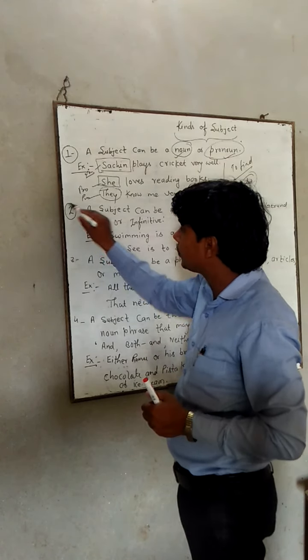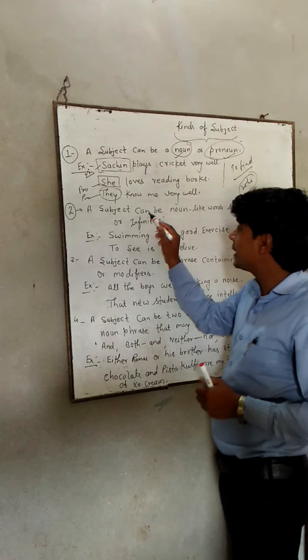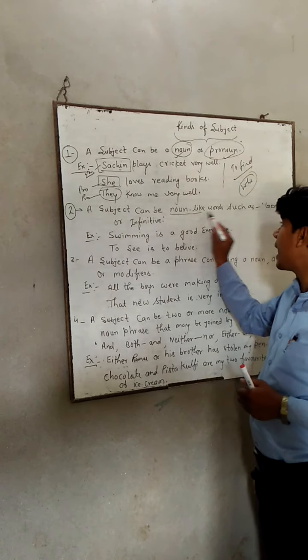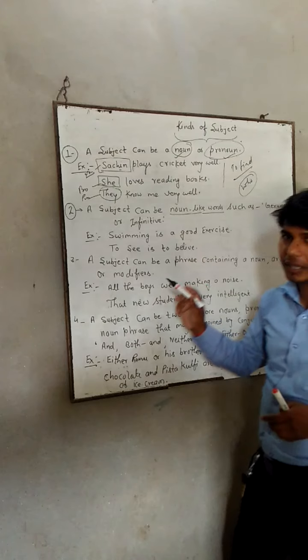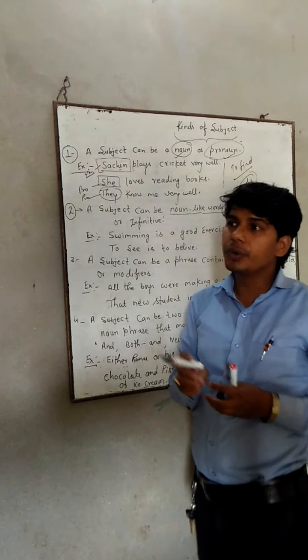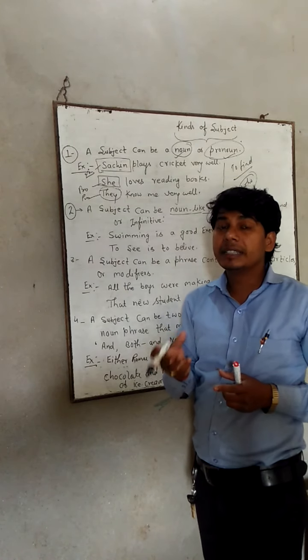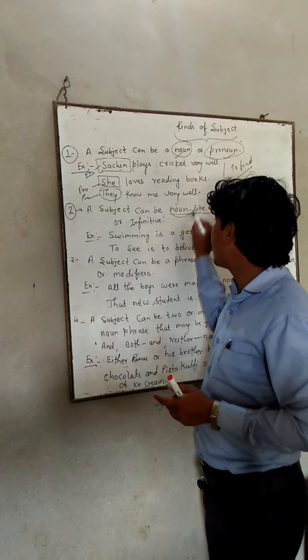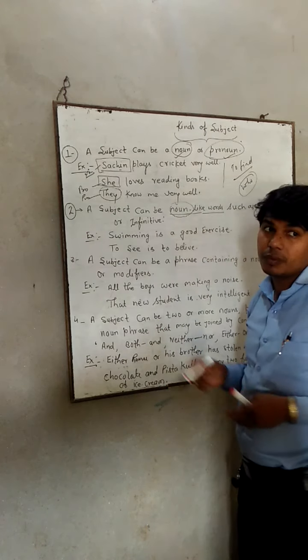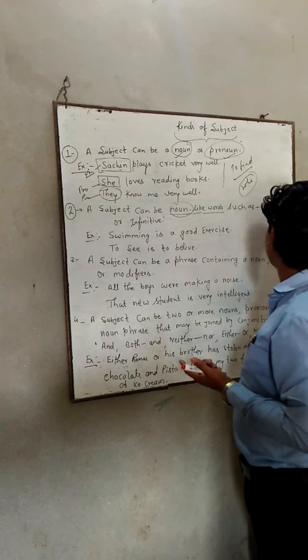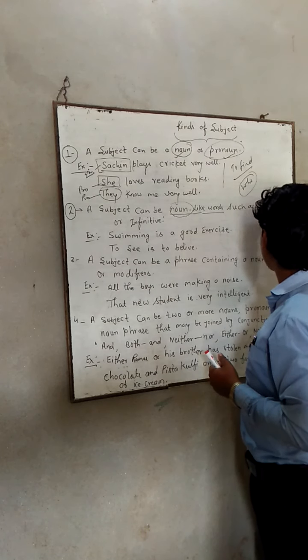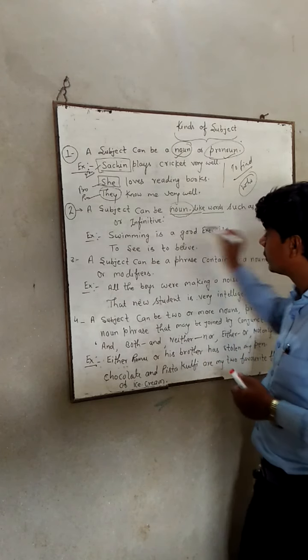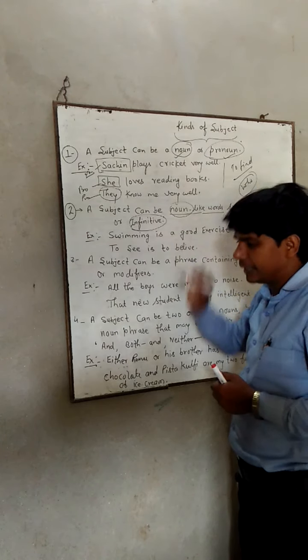Now see the second point. A subject can be noun-like words. I mean to say we can use some specific words that perform the work of a noun. What are those words? They are gerund or infinitive.